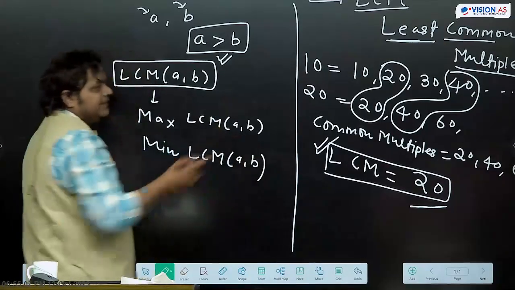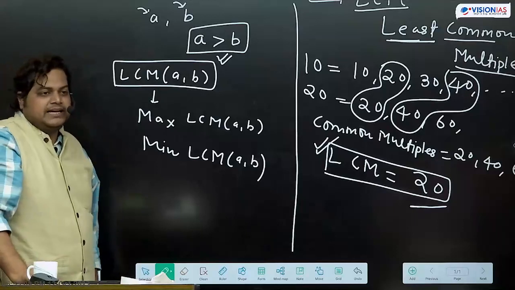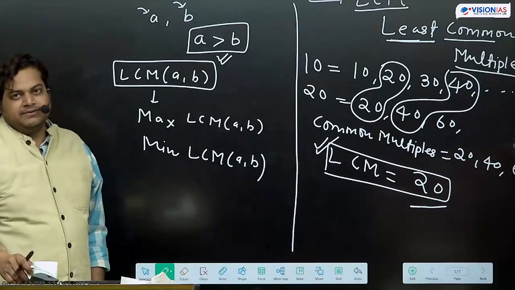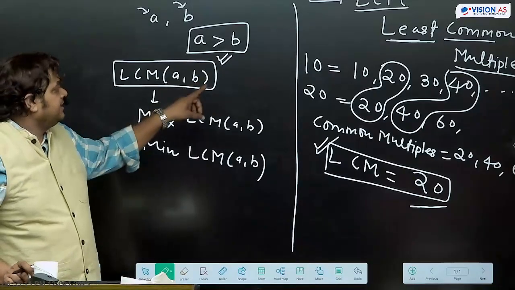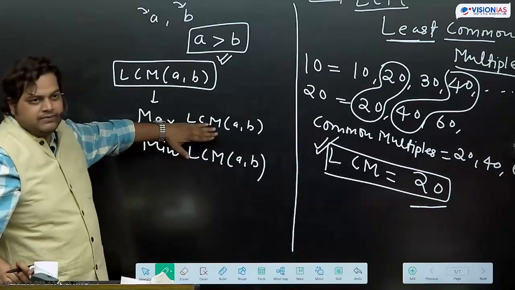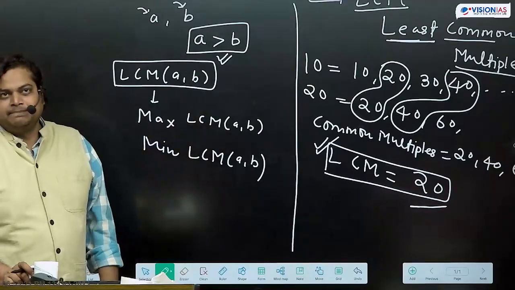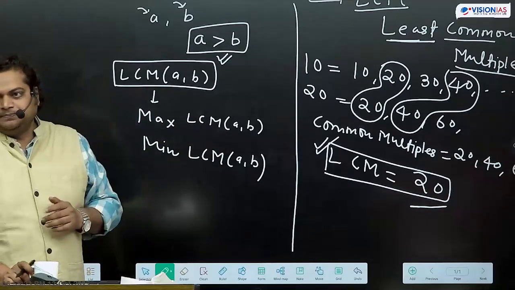In terms of A and B, what can be the answer for this? What can be the maximum value of LCM? What can be the minimum value of LCM? A and B can take any value, natural numbers.